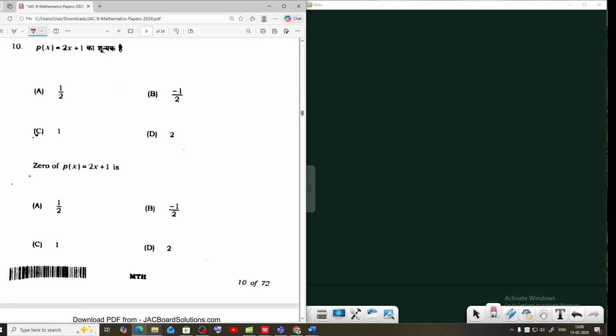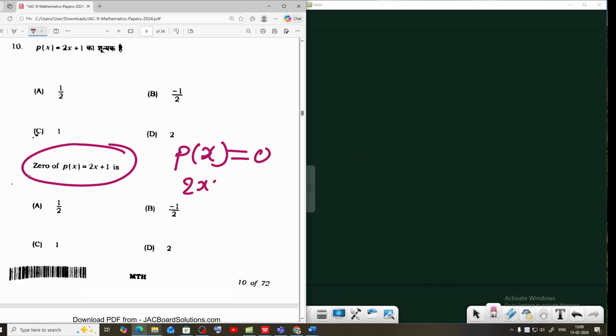Next, zero of the polynomial. This is a very easy question. We can write p(x) equal to 0. That means 2x plus 1 equal to 0, 2x equal to minus 1, x equal to minus 1 by 2. That means your correct option is B.